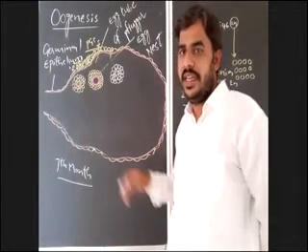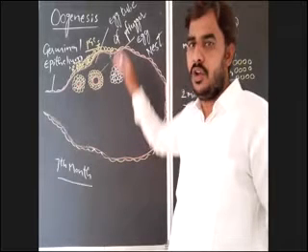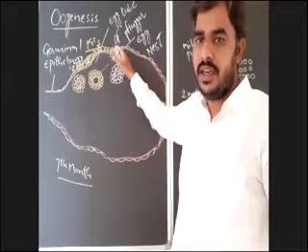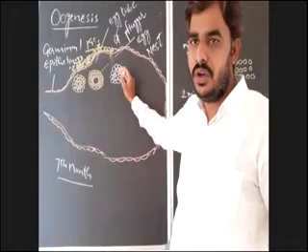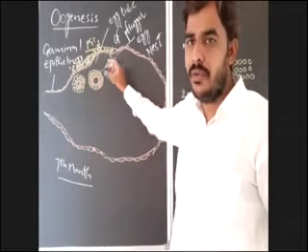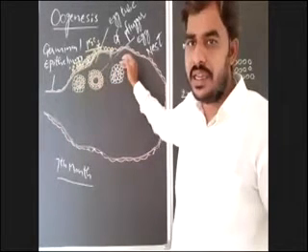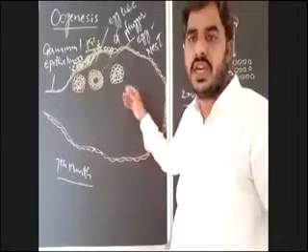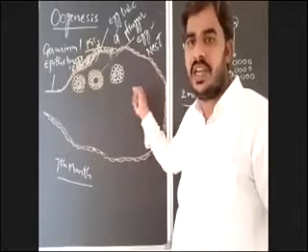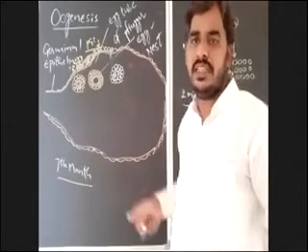The round mass of oogonia inside the cortex is egg nest, which is known as egg nest.